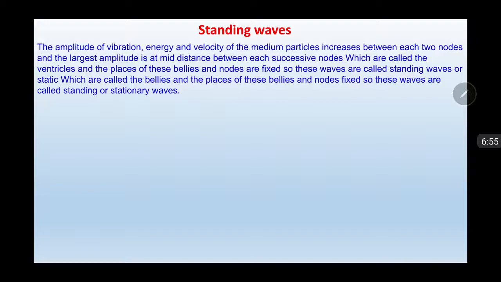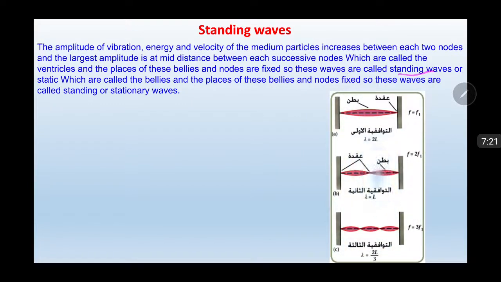These are called antinodes, and the places of these antinodes and nodes are fixed, so these waves are called standing or stationary waves.